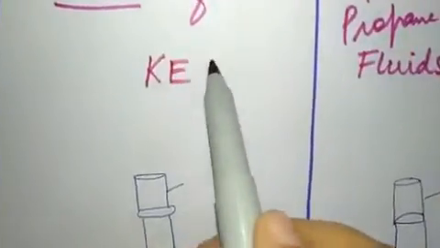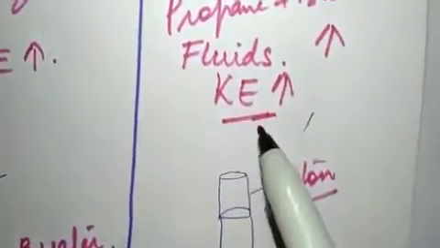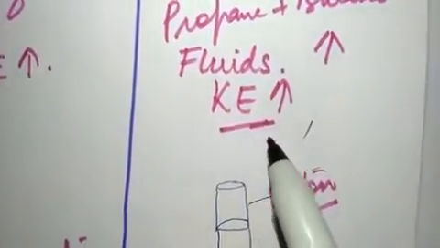Then we talk about kinetic energy. Kinetic energy is negligible here because molecules are closely packed, so they cannot move. Kinetic energy is more in case of liquids, and kinetic energy is highest in case of gases because molecules are far away from each other, so they can easily move.